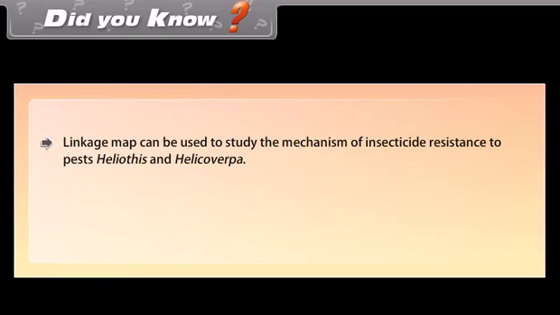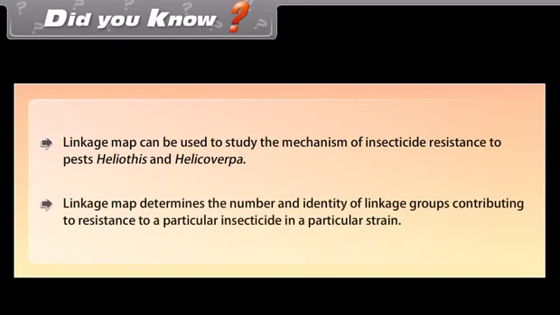Did you know? Linkage maps can be used to study the mechanism of insecticide resistance in pests such as Helianthus and Helicoverpa. A linkage map determines the number and identity of linkage groups contributing to resistance to a particular insecticide in a particular strain.